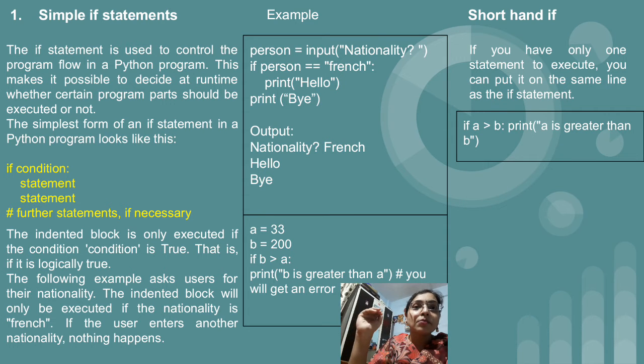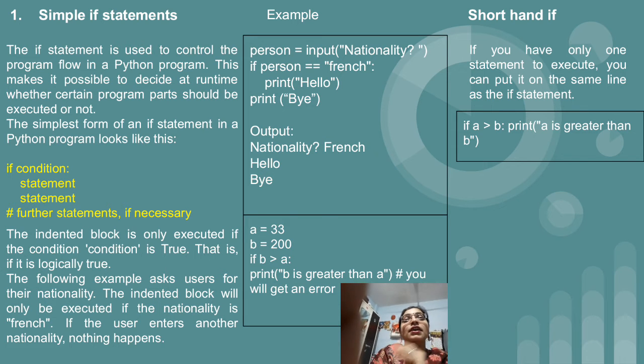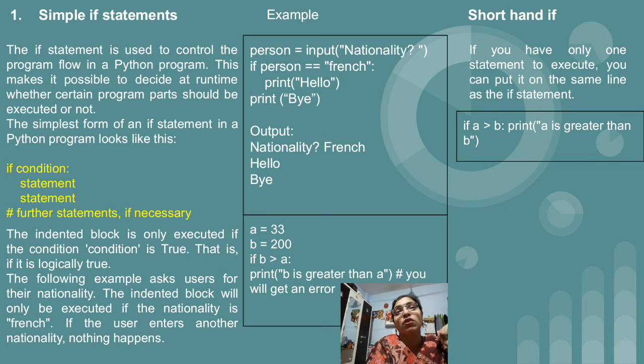Why? Because if you want to display the message b greater than a, then that particular print should be indented inside the if, means there should be a tab space before writing the print statement. This is called a syntax error. Indentation is very important. Without indentation you will not be able to execute a program in Python. Just remember this point, it is very important.